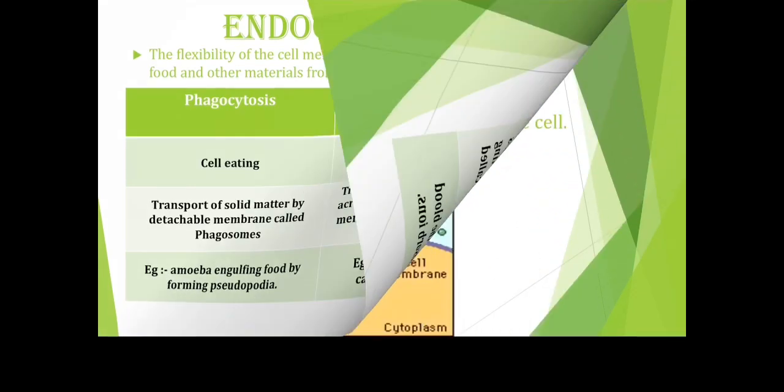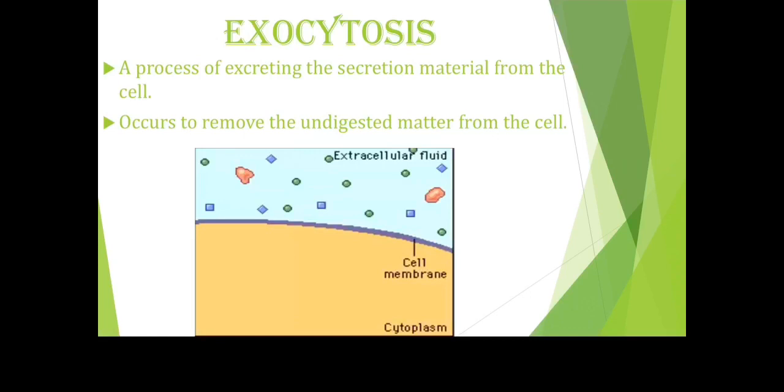Now let's see what exocytosis is. Exocytosis is a process of excreting. It excretes waste material or secretion material from the cell. This removes the undigested matter or the unwanted matter from the cell. So just have a look at this video that is over here.